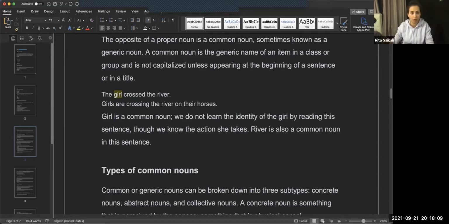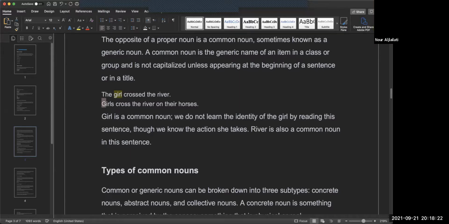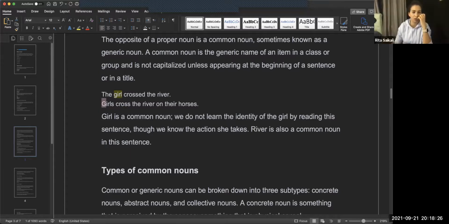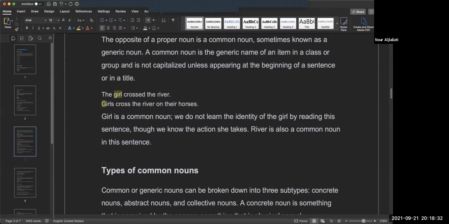Girls cross the river on their horses. Okay. Girls are crossing, or girls cross, it doesn't matter. This sentence made more sense to me if it got more complicated. That's why I changed it.